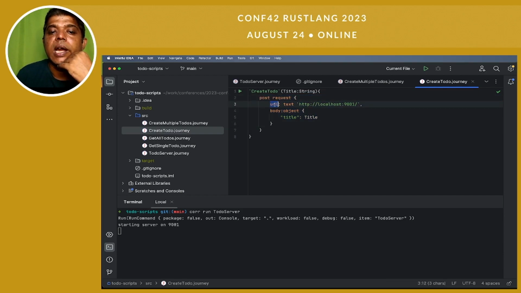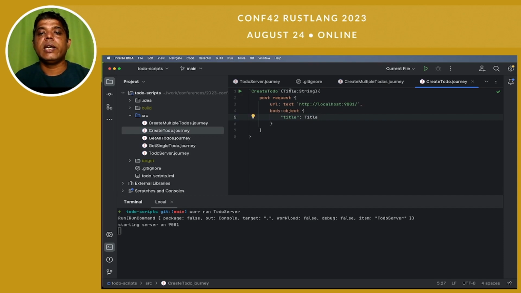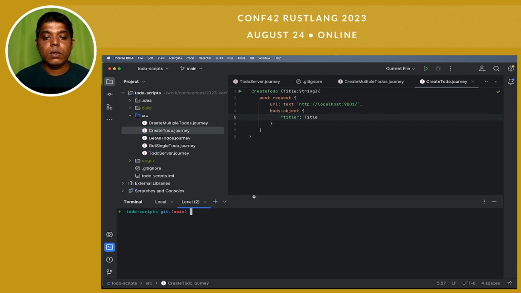In the post request, I can pass a URL text. This text is like a text template I can pass. I can provide variables over here as well, with body object title. Now if you see over here, title is nowhere asked for or coded. So this tool uses a principle of correlation. Whatever is not known, it will ask the user. I'll show you quickly what I mean by that.